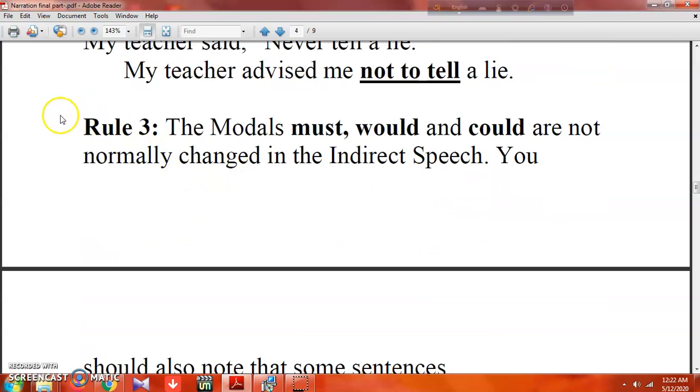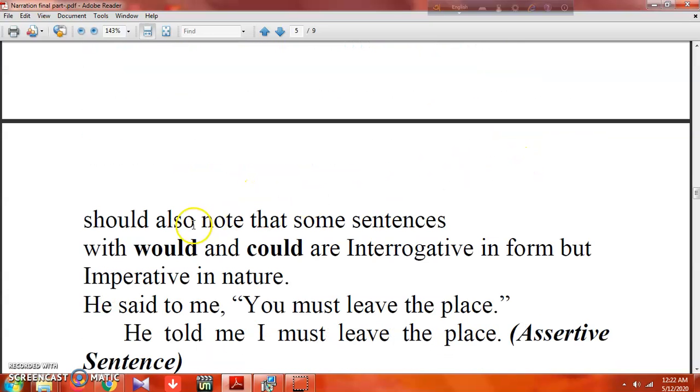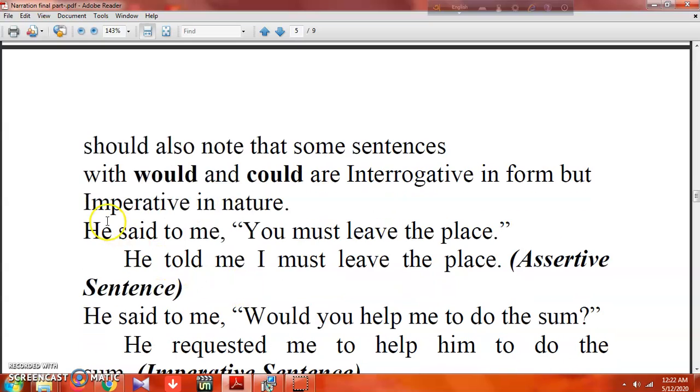Well, so the next rule for imperative sentences is rule 3. Here it says the modals must, would, could are not normally changed in indirect speech. Also note that some sentences with would, could are interrogative in form but imperative in nature, so they do not get changed actually.